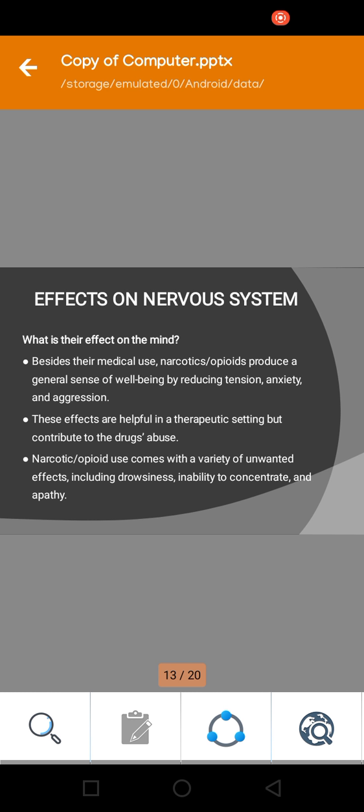These effects are helpful in a therapeutic setting but contribute to drug abuse. Narcotic opioid use comes with a variety of unwanted effects, including drowsiness, inability to concentrate, and apathy.